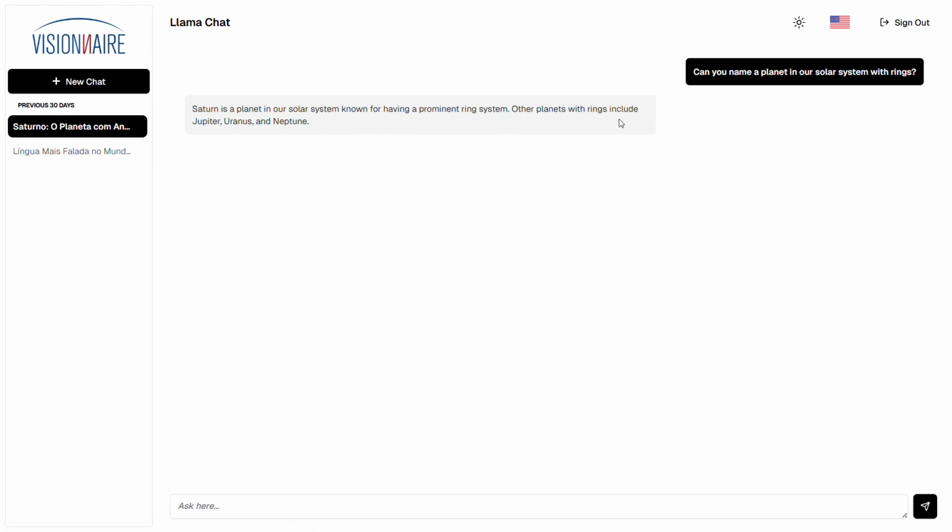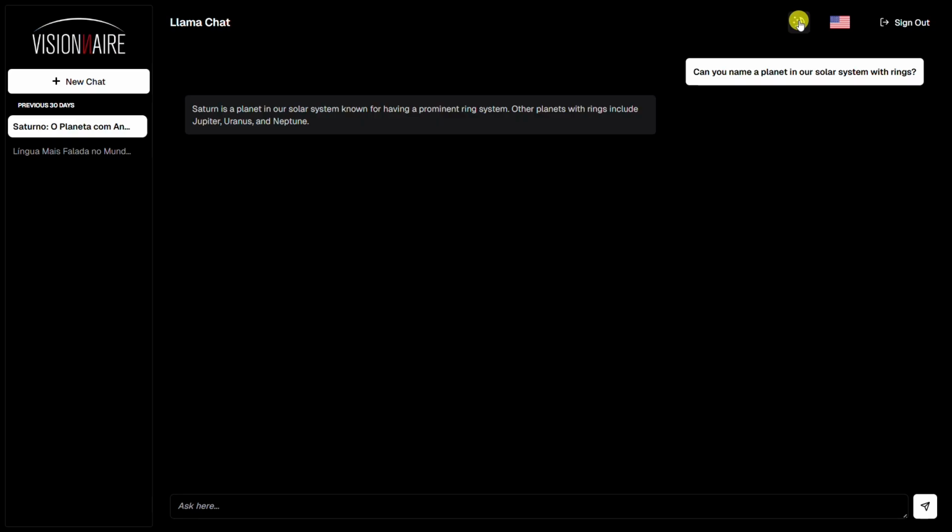Llama Chat can also be used in dark mode. Just click on this button to choose your viewing preference.